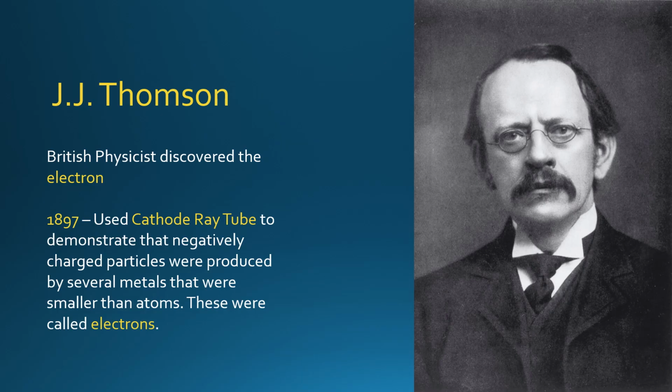Up until the discoveries of J.J. Thomson, atoms were considered to be solid objects with compositions unique to each element. Thomson's work with cathode ray tubes showed that a variety of metals under very high voltage would emit a negatively charged particle. The particle was the same no matter the source metal. Therefore, Thomson considered the idea that atoms were not solid objects, but rather there were small negatively charged particles he called electrons present in all atoms.